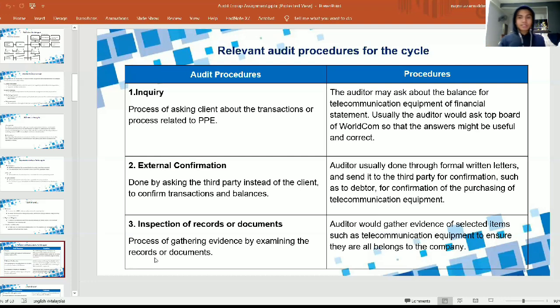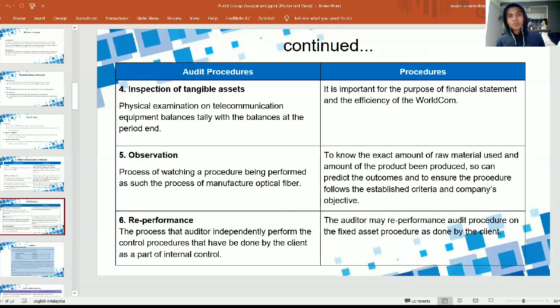Okay, next the fourth one is inspection of tangible assets. Inspection of tangible assets is a physical examination to check that the asset balance tallies with the balance at the period end. It is important for the purpose of the financial statement.